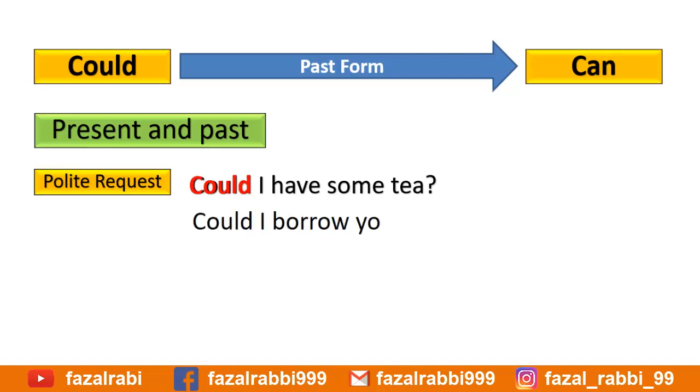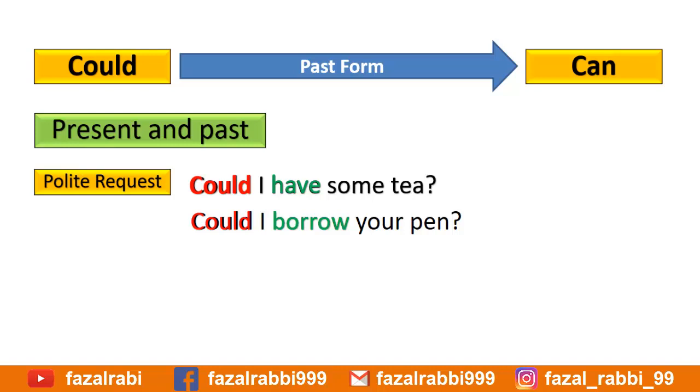Another example, could I borrow your pen? Here again, could has been used for a formal request. Now, if we closely look at both of the above examples, we have the first form of the verb, for example, have and borrow. So, we used could in the present tense to make a polite request.